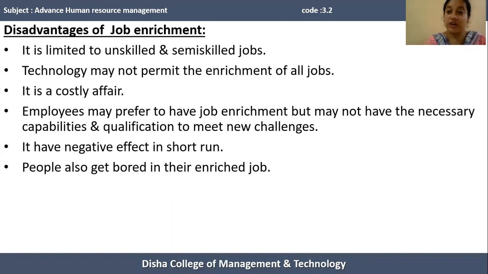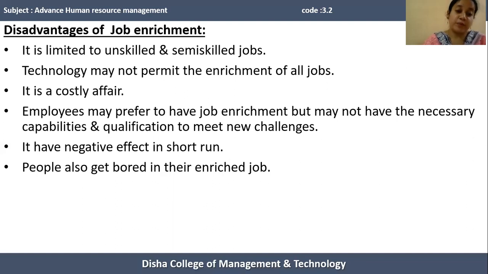So in the short run the employees may not feel comfortable to accomplish whatever the tasks involved in a particular job. So the employee takes some time to perform better. So it is marked that in case of job enrichment, in the short run, the productivity of the organization is reduced.